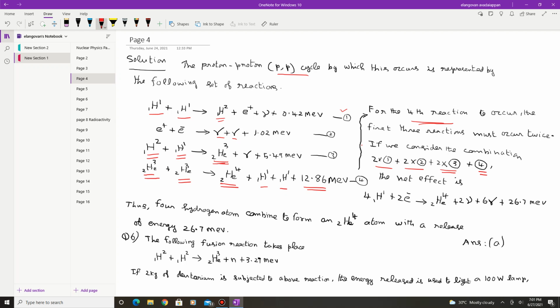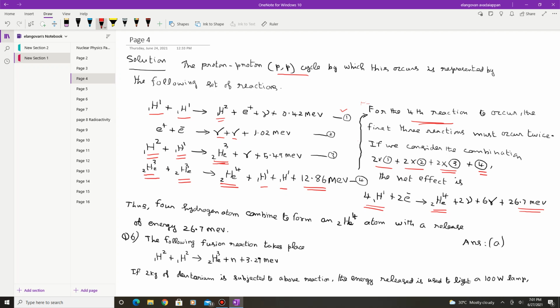If you add these equations, the net effect is this equation: 4 hydrogen nuclei, 1H1, plus 2 electrons, gives the helium nucleus 2He4 plus 2 neutrinos plus 6 gamma plus 26.7 MeV.